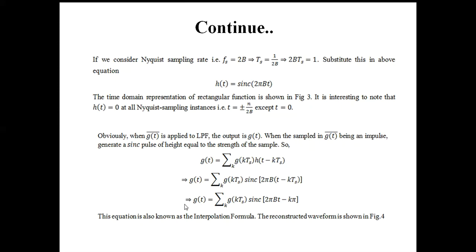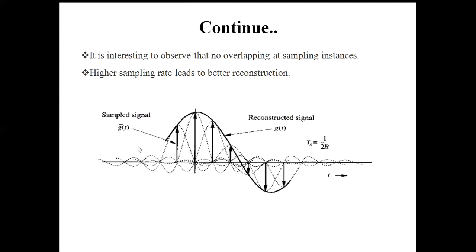That is the reconstructed message signal. Obviously it is not exactly equal to g(t), but it is close to the original signal, and this formula is known as the interpolation formula.